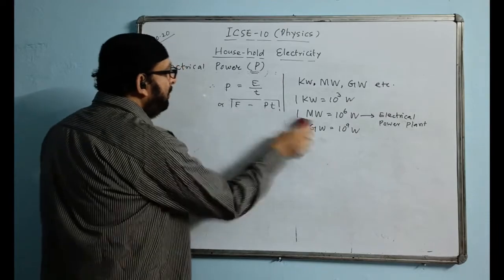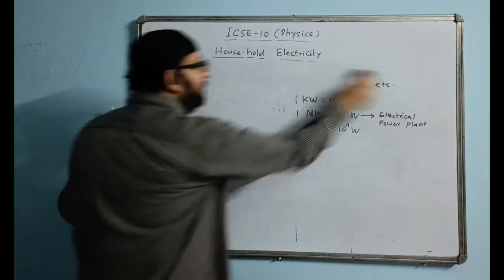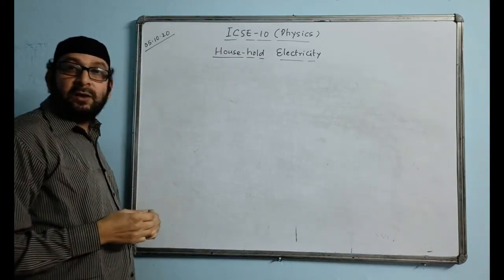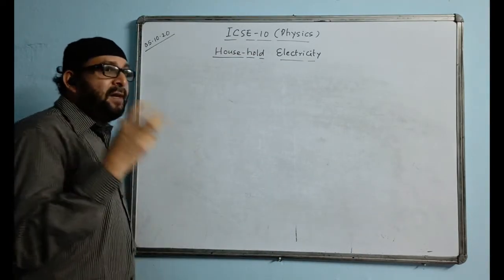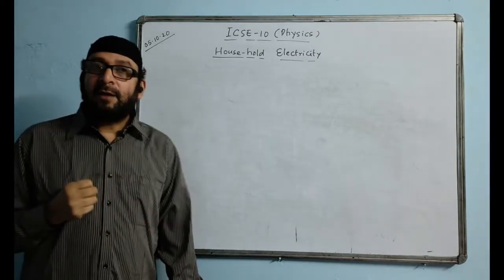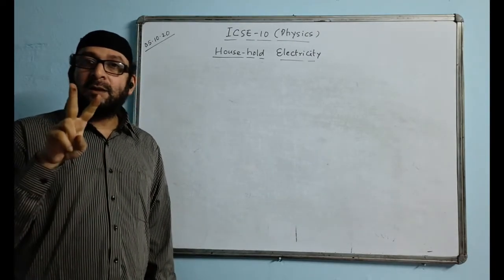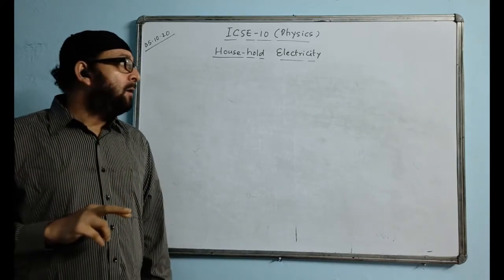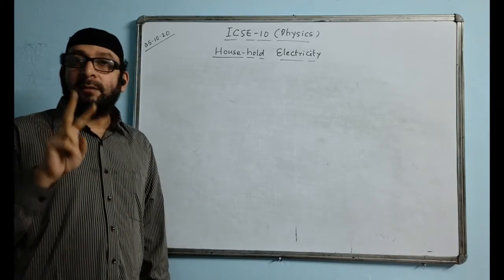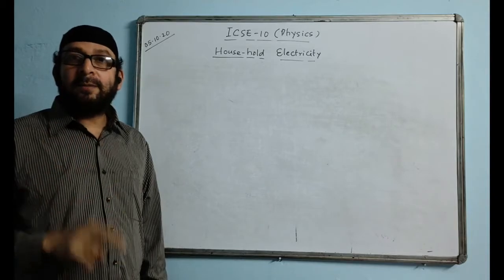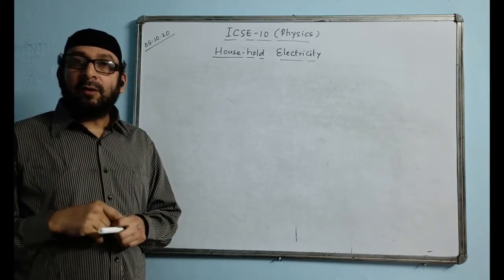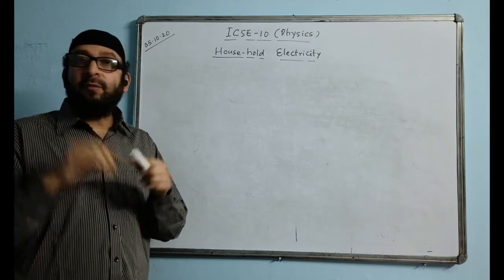Okay, now sometimes they have been asking this one, and it is mentioned in the syllabus also. On every electrical appliance, two things will be written compulsorily. You will always find two things: one will be the value of power in terms of watt, and one will be the value of voltage.